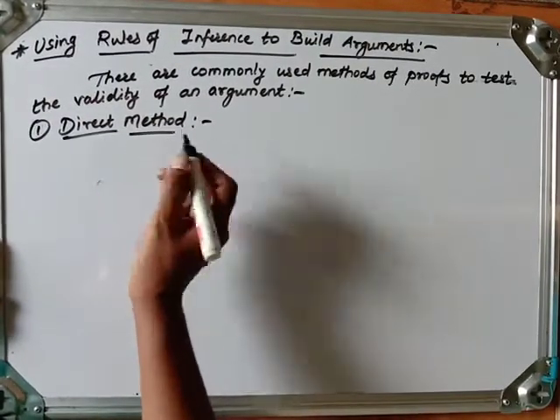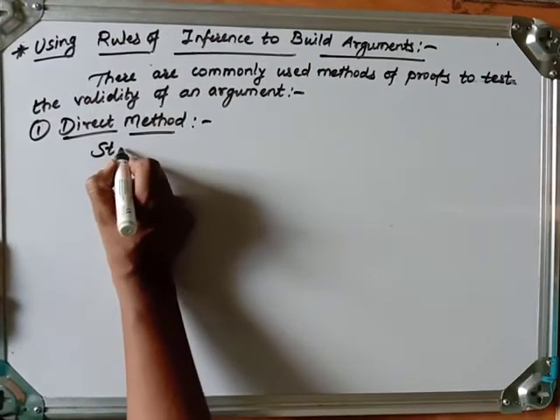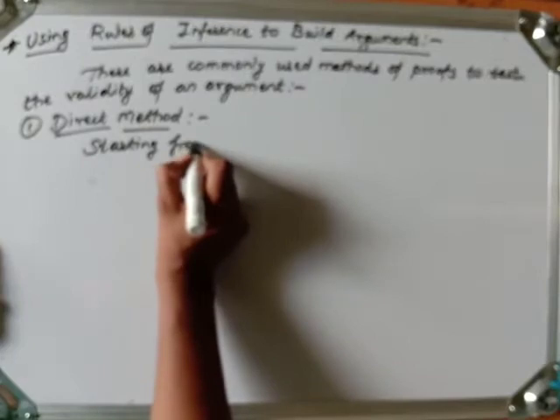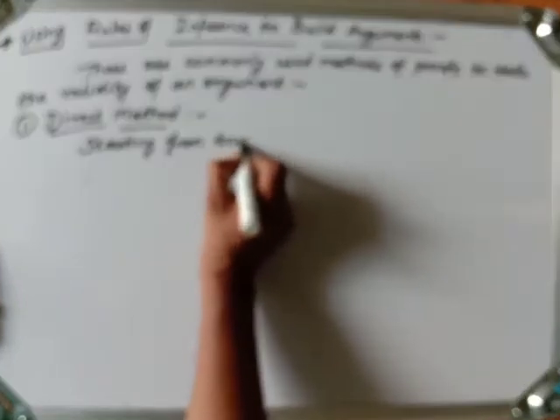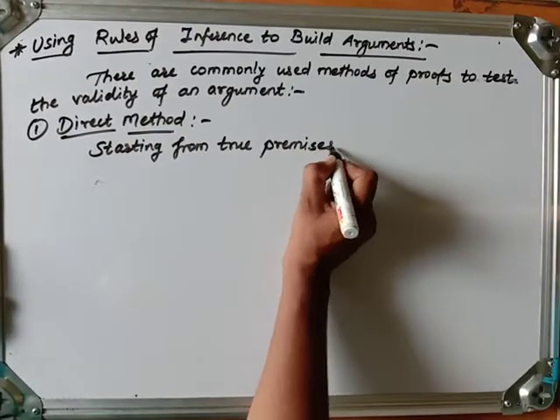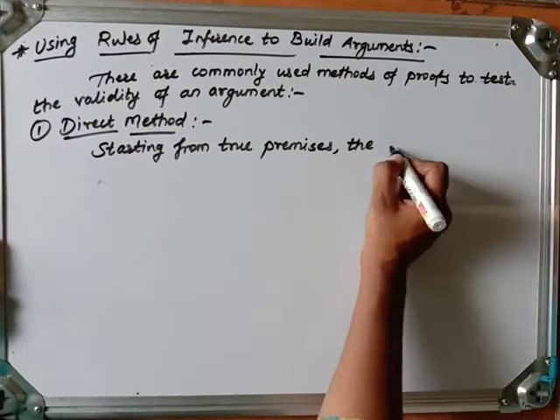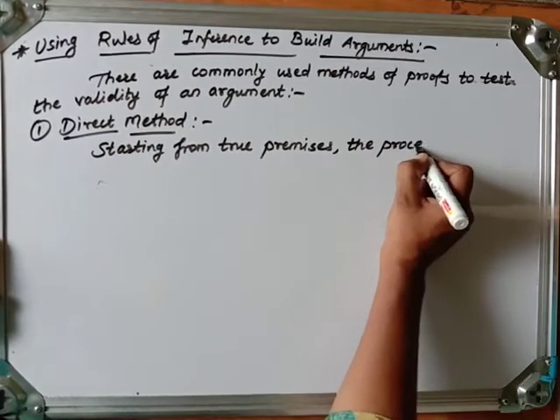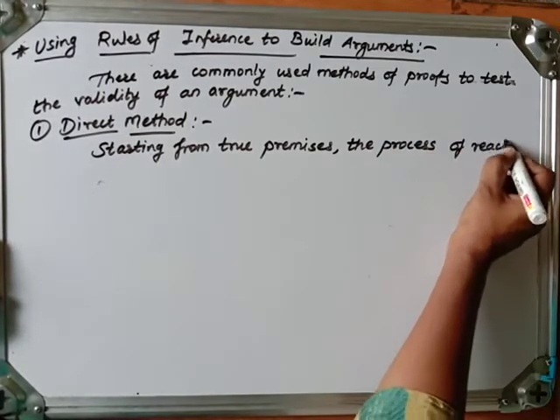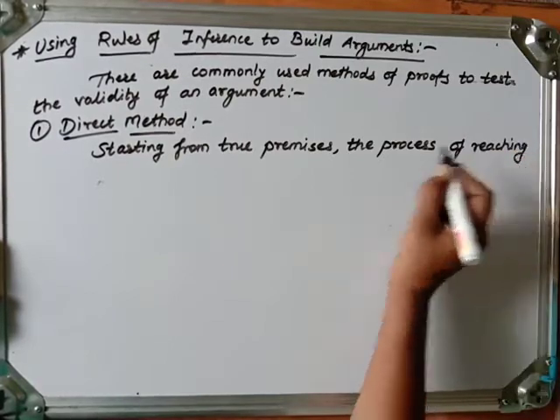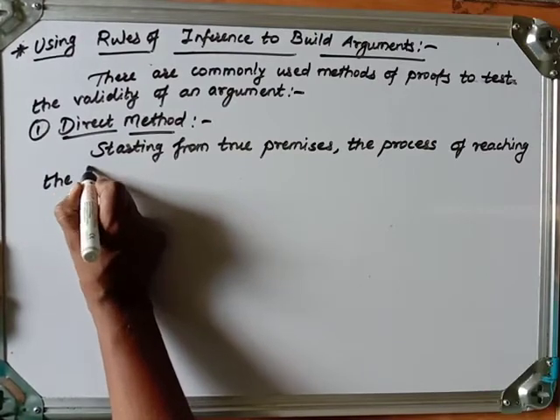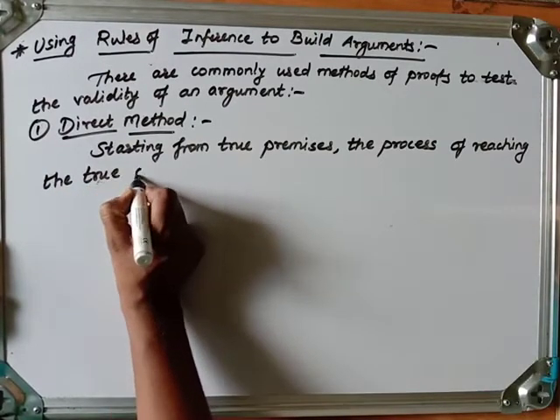In the direct method, what are we doing? We are starting from true premises. We are assuming all premises are true, so we start from any one of them and use them one by one, applying various rules of inference, in the process of reaching the true conclusion.